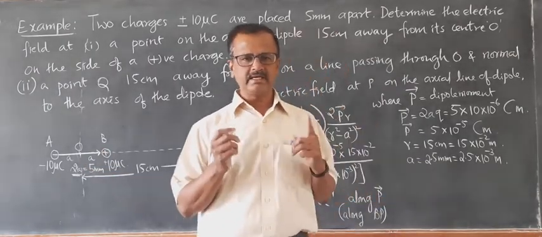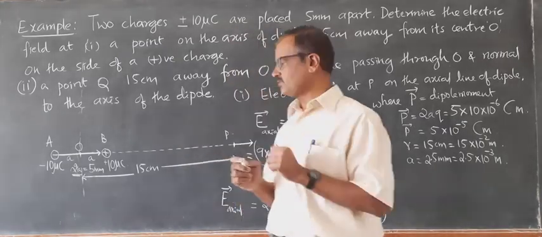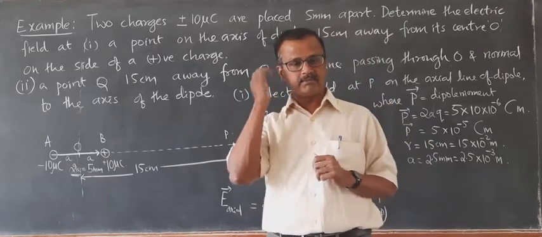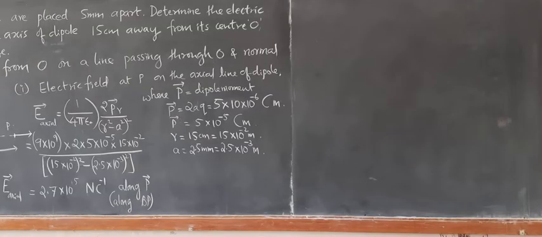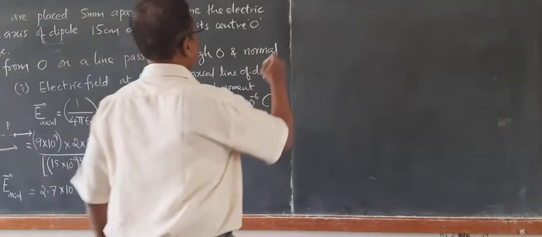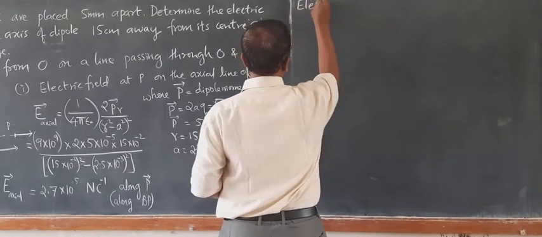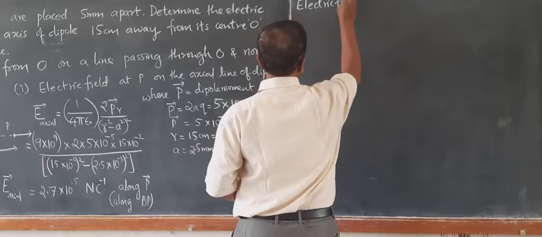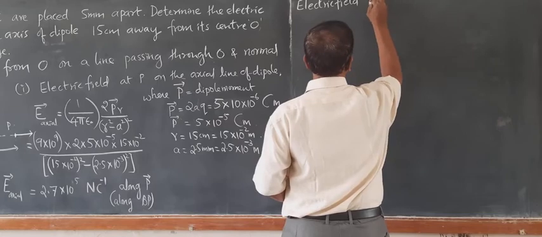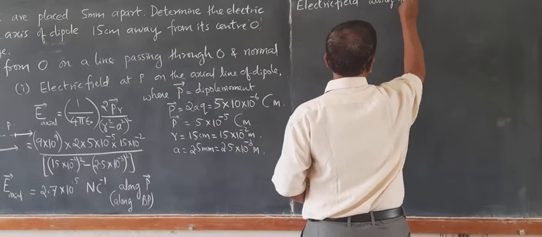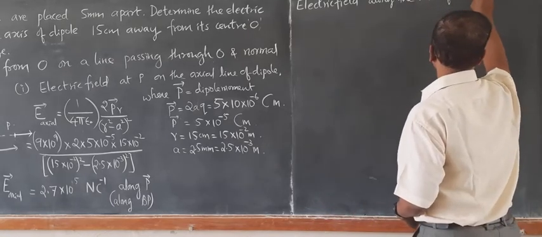So we know what is the electric field due to a short dipole. Let us write the equation for electric field along the axis of a short dipole.